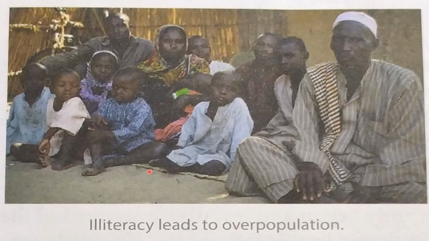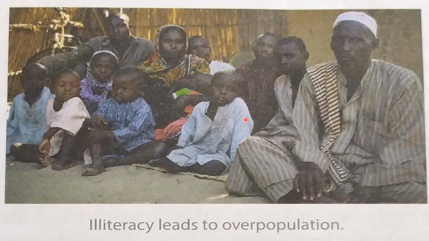Next is illiteracy, means unpadh hona. Illiteracy is an important cause of overpopulation. People who lack education fail to understand the problem of overpopulation. So they are unaware of the harmful effects that overpopulation may cause. Okay, illiterate people are also unaware of the way they can control population. Lack of family planning leads to overpopulation. Due to their ignorance, they do not follow family planning measures and thus contribute to a rise in population.